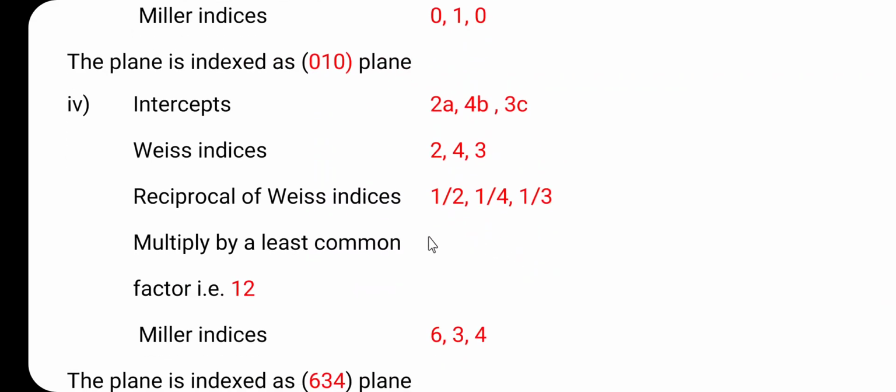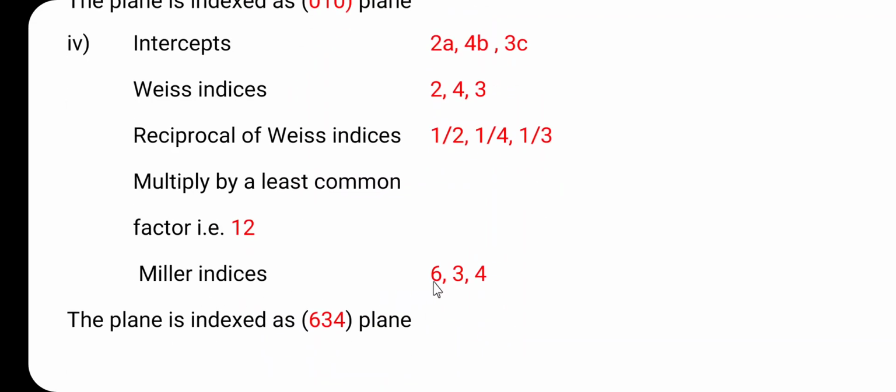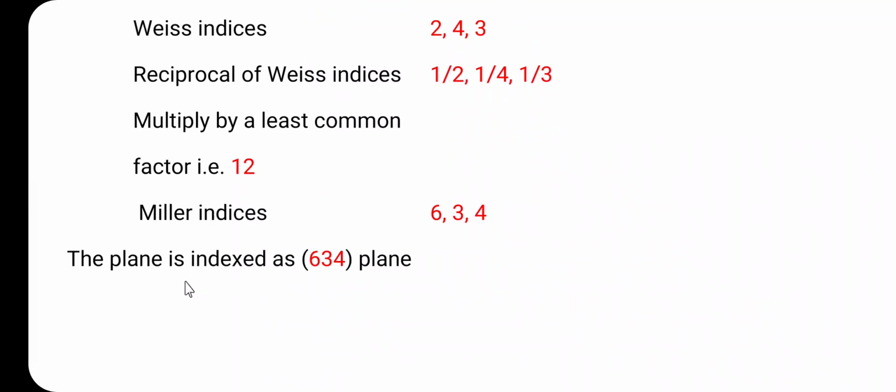Here we have to multiply by the smallest number to obtain integers, and that is 12. Multiplying by 12: 1 half gives 6, 1 by 4 gives 3, and 1 by 3 gives 4. So, the Miller indices are 6, 3, 4, and the plane is indexed as the 6, 3, 4 plane.